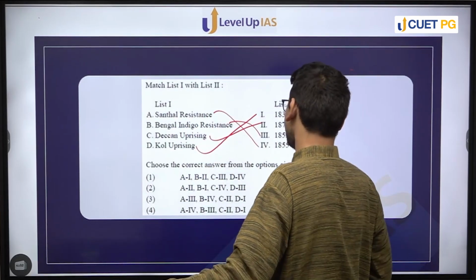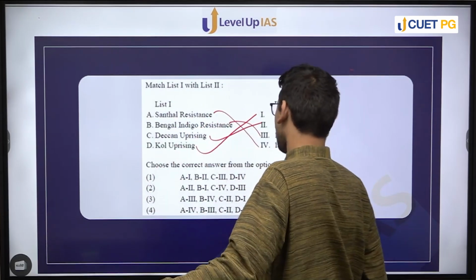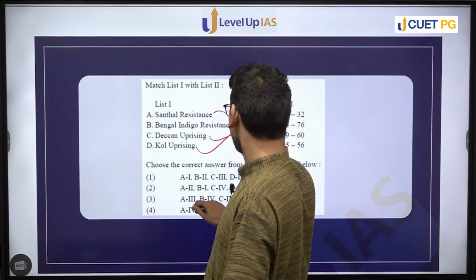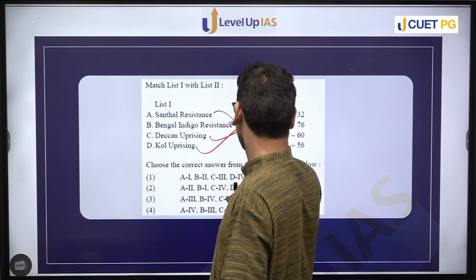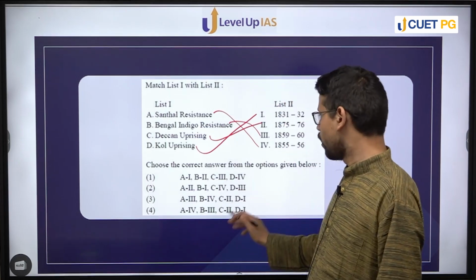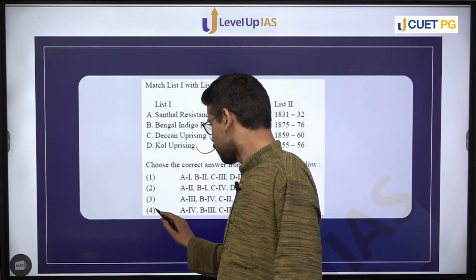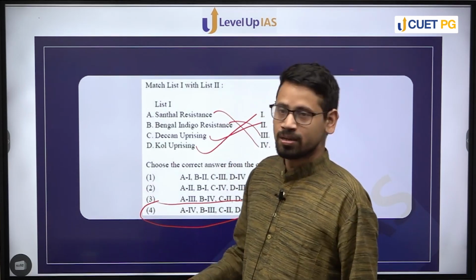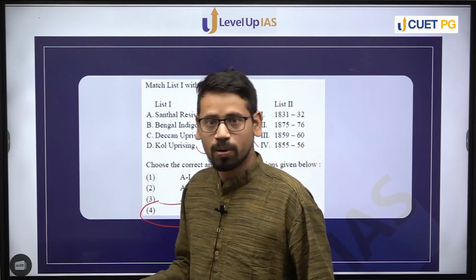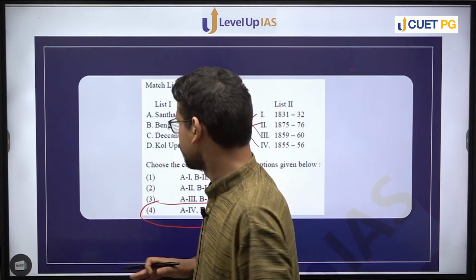So 1831-32. So now let me see what we can see is that A is equal to 4, B is equal to 3, C is equal to 2, and D is equal to 1. So our fourth option is the right option based on our reading of this particular question, right?